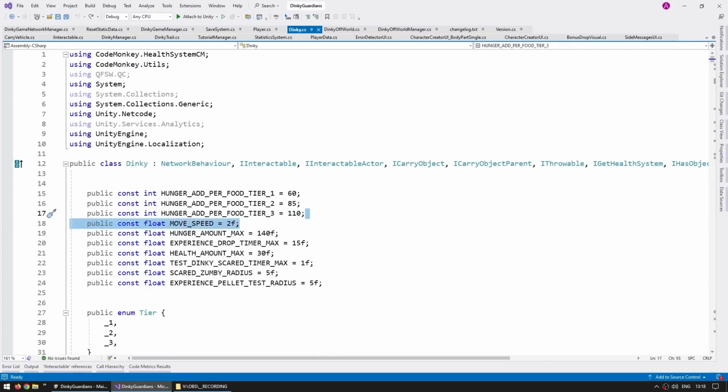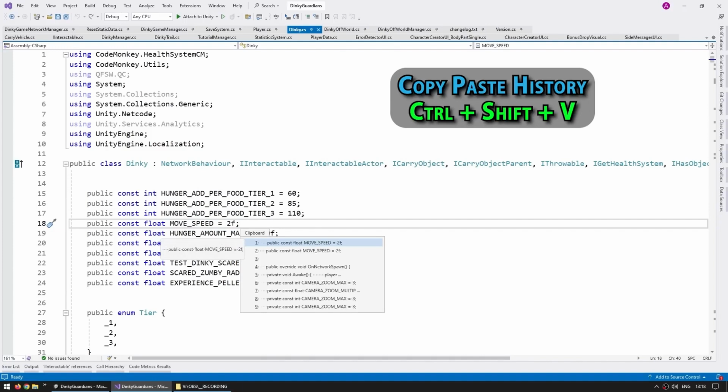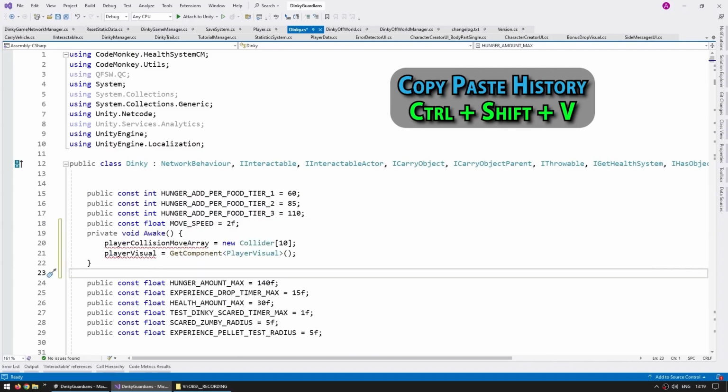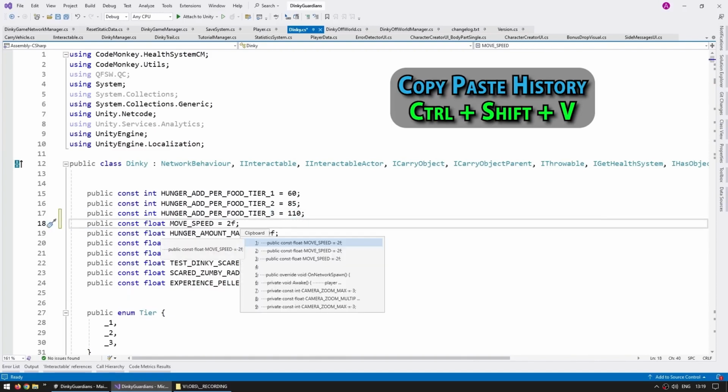So and, above, and, cut, move, cut, and so on. Now speaking of copy paste, if you press Control, Shift, and V, you get a list of your clipboard history. So for example, a while ago I showed cutting the await class, and yep, it is still saved in here. So if I press enter, it pastes that one exactly like that. So remember that your clipboard has history. It is not just the last thing that you copied. You can access the entire history.